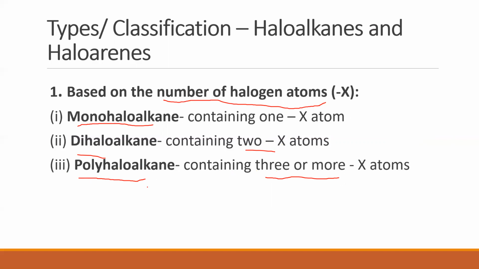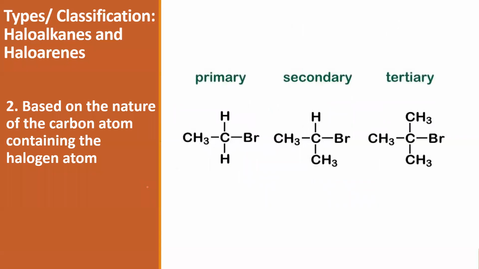And what is it based on? It is based on the number of halogen atoms which are there in my alkane or my benzene. Then coming to the second basis. Now I want you to look at the three structures which are given here. I want you to observe and find out how they are different from each other.